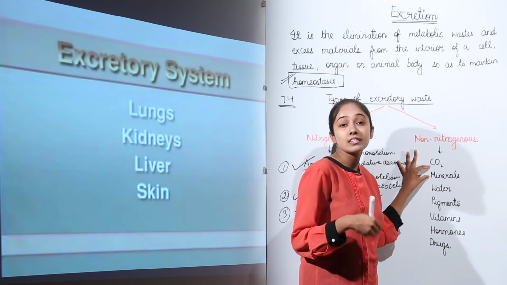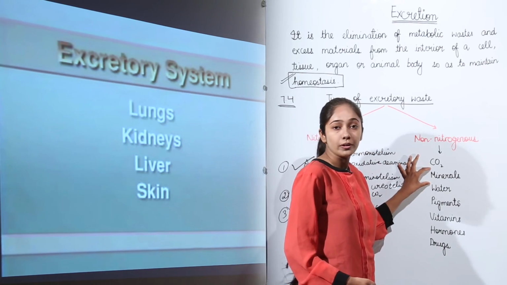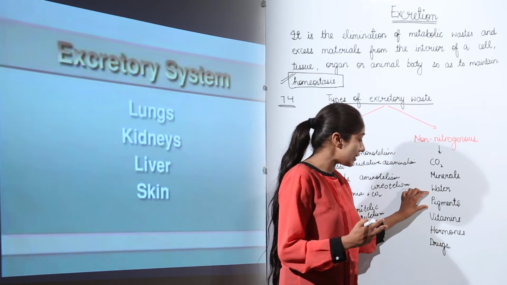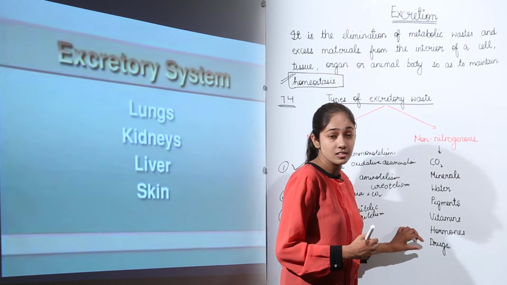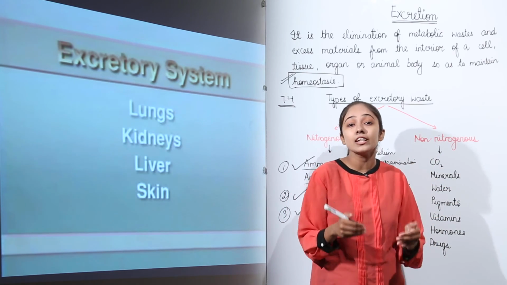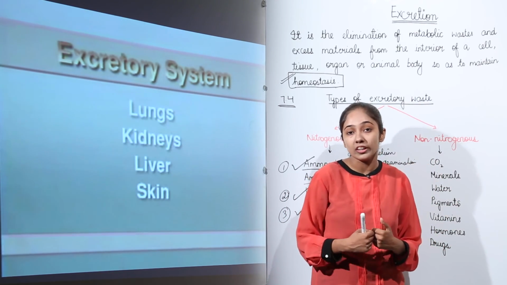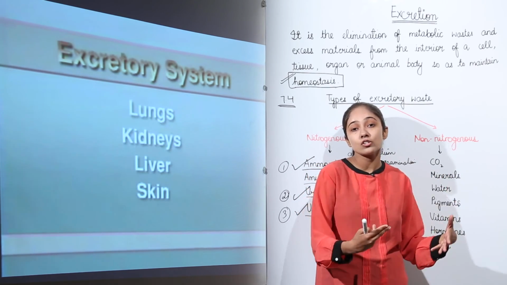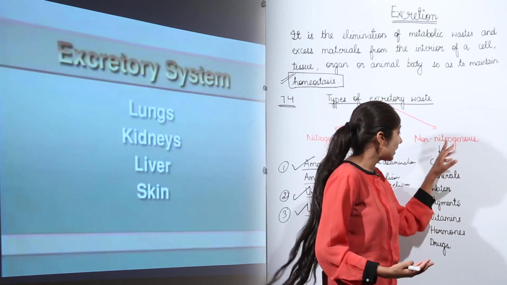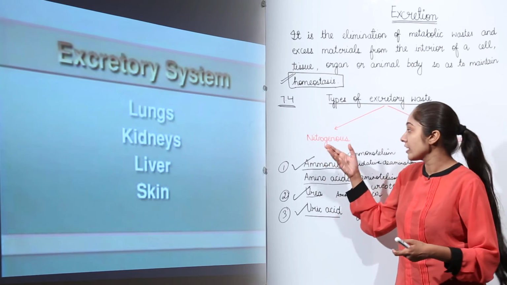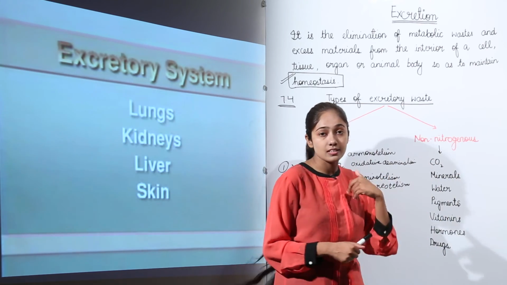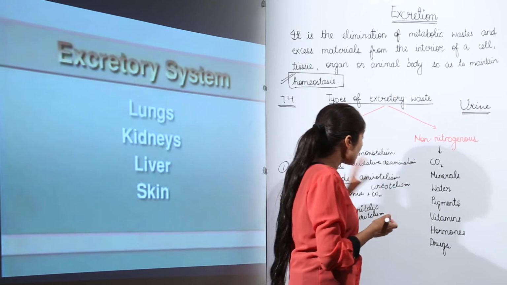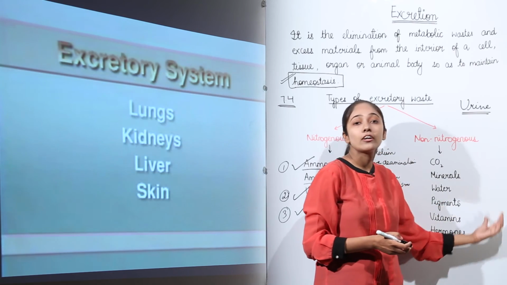Then excess of minerals can be toxic, they also need to be removed from the body. Then excess of water also needs to be removed in the form of urine. Then excess of pigments, vitamins, hormones and drugs. The drugs which are not metabolized in the body, which are not used up by the body, also need to be removed, because an excess of these can lead to toxicity in your body, right. They are removed in the form of urine, right. So the urine contains water plus nitrogenous waste and some of these non-nitrogenous waste also.